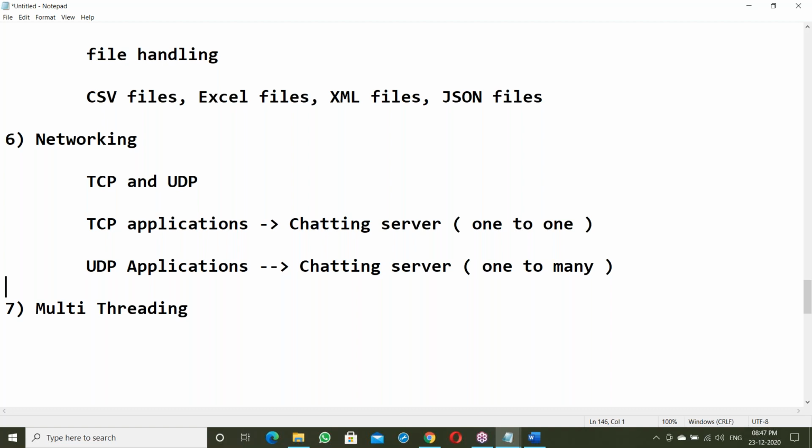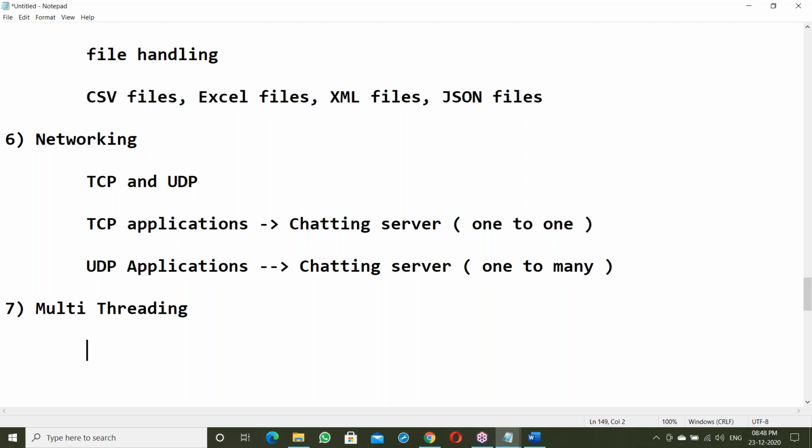Of course, nowadays in applications we are not using multi-threading directly because there are predefined frameworks available, like Spring, Struts, Hibernate, Hadoop, Ignite and Spark. The Spring framework is internally developed using multi-threading only.